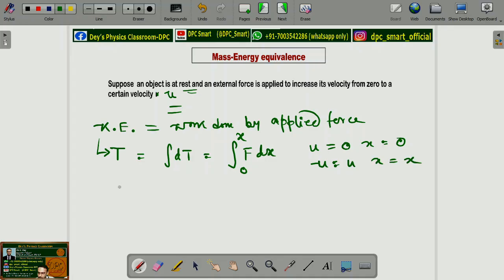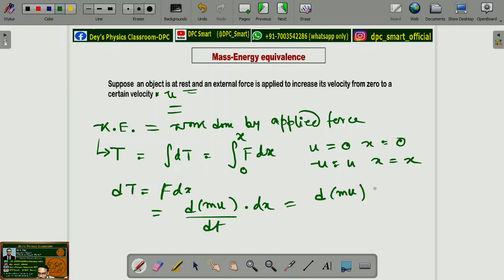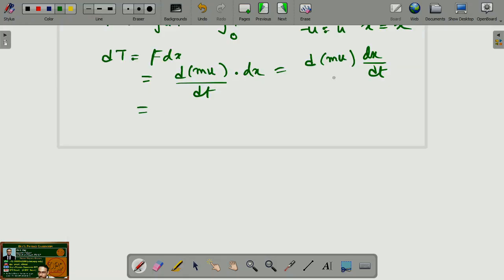So dT equals F dx. Again, what is F? The rate of change of momentum, so d(mu) divided by dt into dx, which we can write as d(mu) times dx by dt, where m is the relativistic mass.